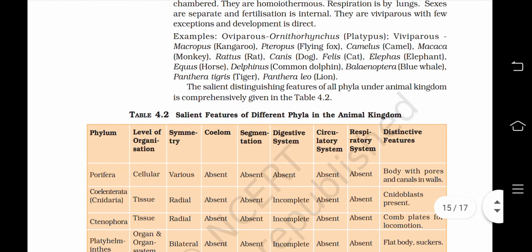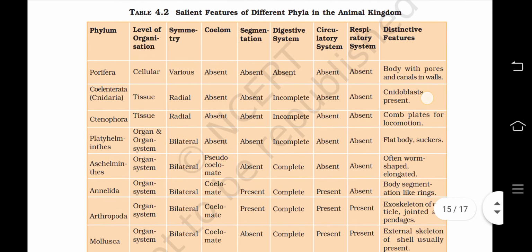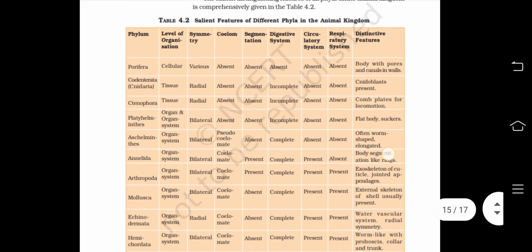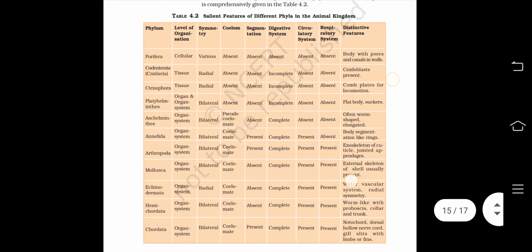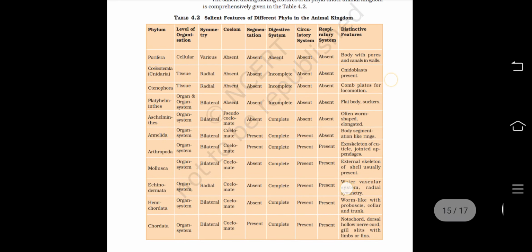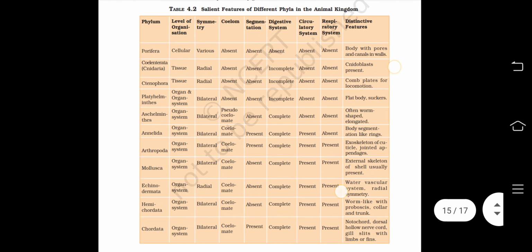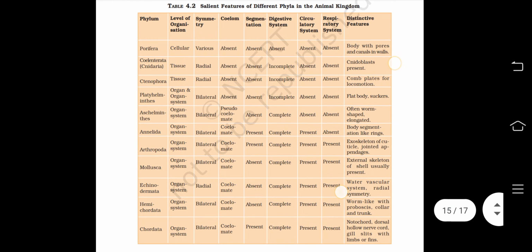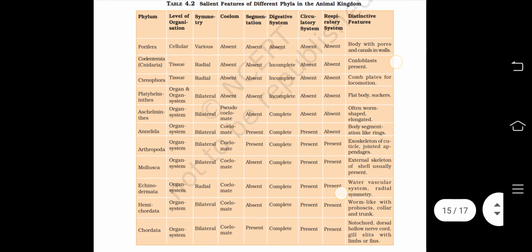Now table 4.2, salient features of different phyla in the animal kingdom. So here we're actually differentiating the different phyla on the basis of normal features.